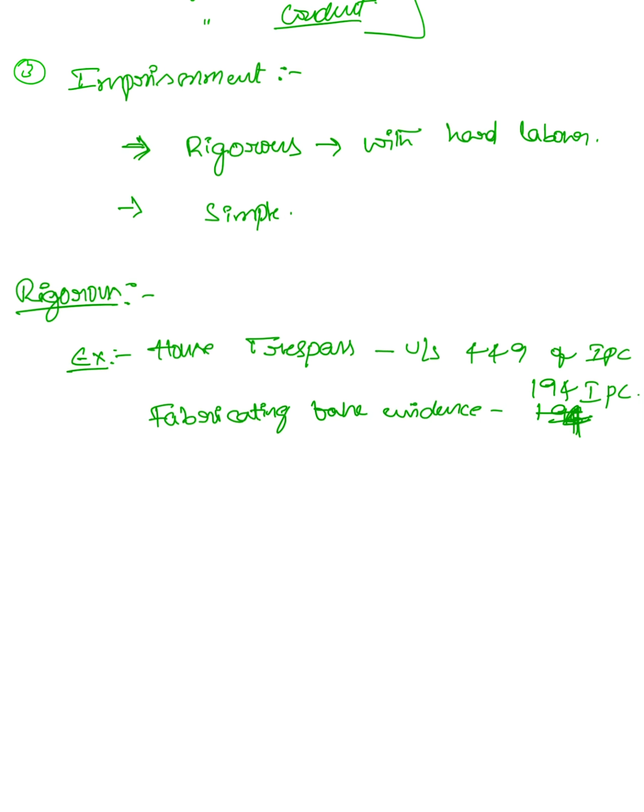In rigorous imprisonment, the convicted person is put to do hard labor such as digging earth.